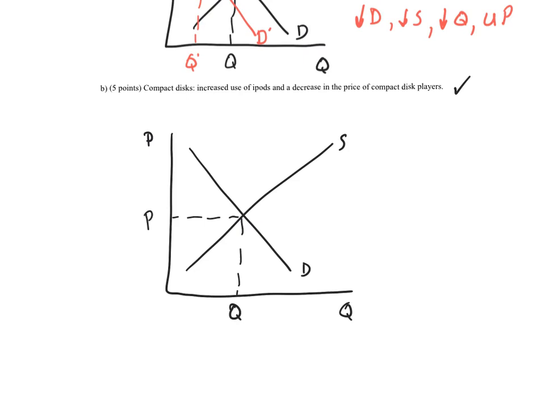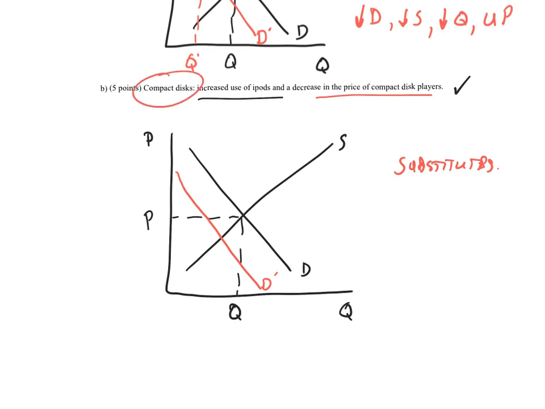And if we have an increased use of iPods, again, iPods and compact discs are substitutes. And so if people are using more iPods, then this is going to be a decrease in the demand. Secondly, we've got a decrease in the price of compact disc players.